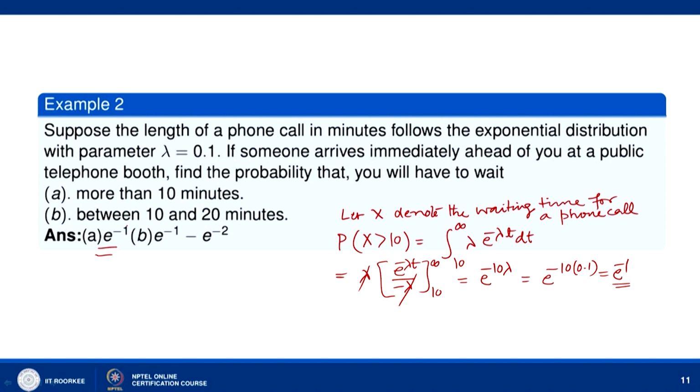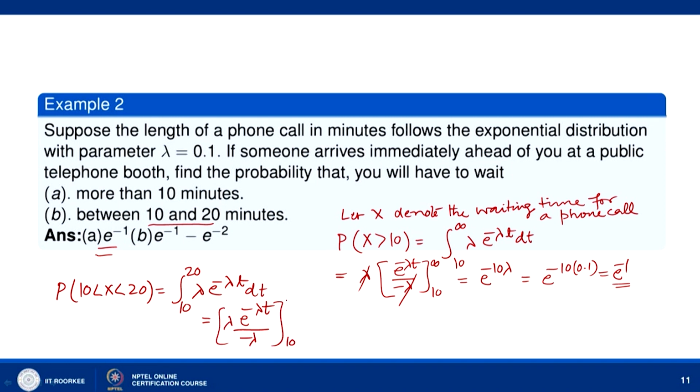Now, suppose we have to wait between 10 and 20 minutes. So, the probability that 10 is less than x less than 20 means we have to calculate the integral from 10 to 20 of lambda e to the power minus lambda t dt. The probability that x is between a and b is given by the integral from a to b of the density function f(t) dt. So, we have e to the power minus lambda t divided by minus lambda, into lambda, from 10 to 20.